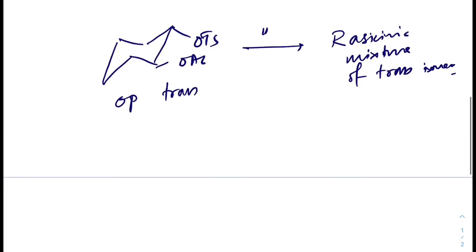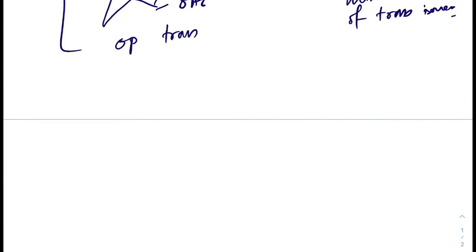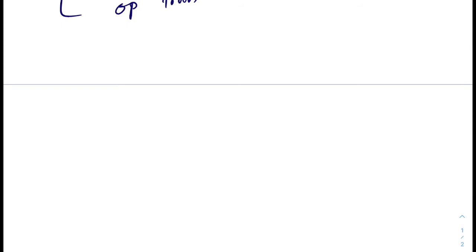Now in the case of the trans isomer, which is also optically pure, the story is a little different, not as in the previous case. If we draw this elaborately, the structure looks like this: OTs, and this is like this.